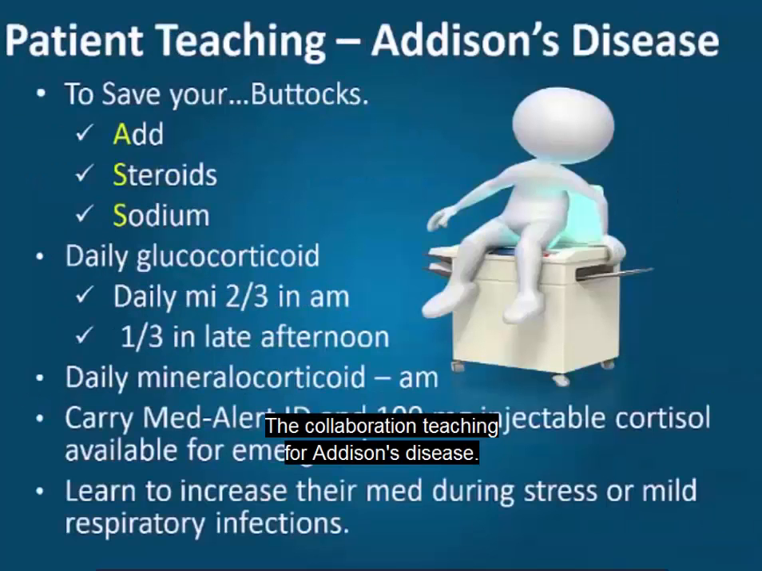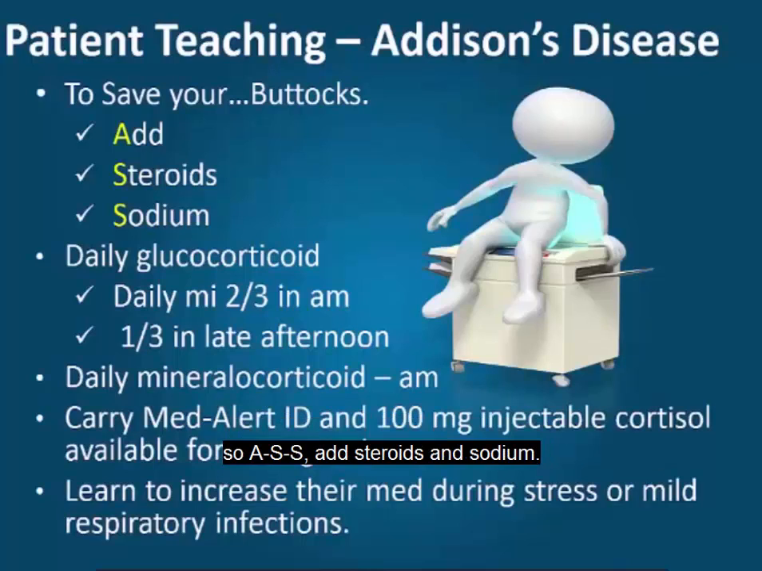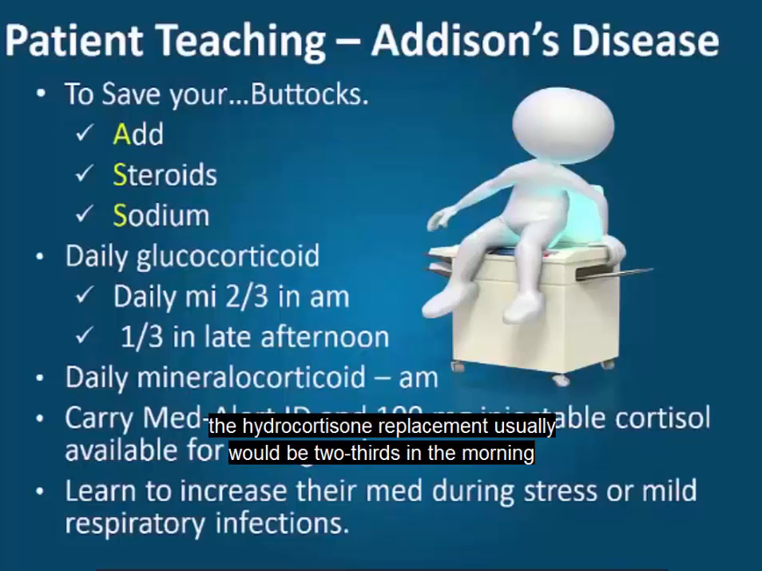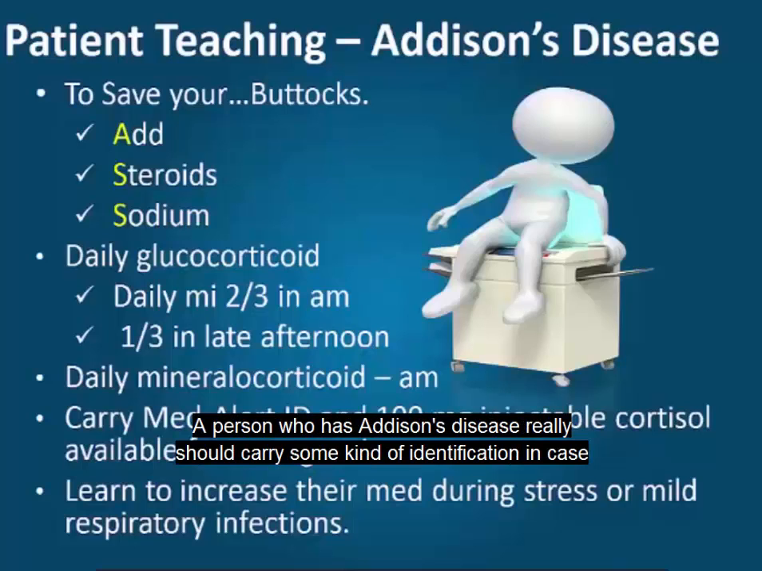The collaboration teaching for Addison's disease: in order to save your buttocks, you need to add steroids and add sodium. So ASS, add steroids and sodium. Now the daily glucocorticoid, the hydrocortisone replacement, usually would be 2/3 in the morning and then 1/3 of the dose in the late afternoon. If the patient is going to take a mineralocorticoid, then it would be the fludrocortisone and it would be in the morning.